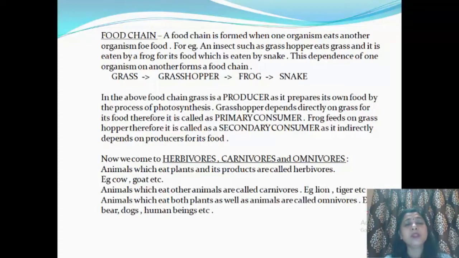Now come the terms herbivores, carnivores and omnivores. I think you all must have studied these three terms in your earlier classes. Herbivores are the animals which depend on plants and their products for their food, for example, cow, buffalo, goat, etc. Carnivores are the animals which eat other animals for their food, for example, lion, tiger, etc. And animals which eat both plants as well as animals are called omnivores. In this category we people come, that means human beings, dogs, bears, etc.